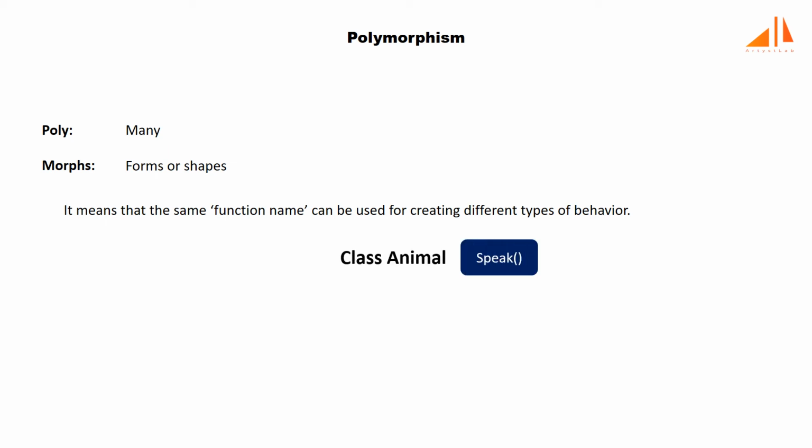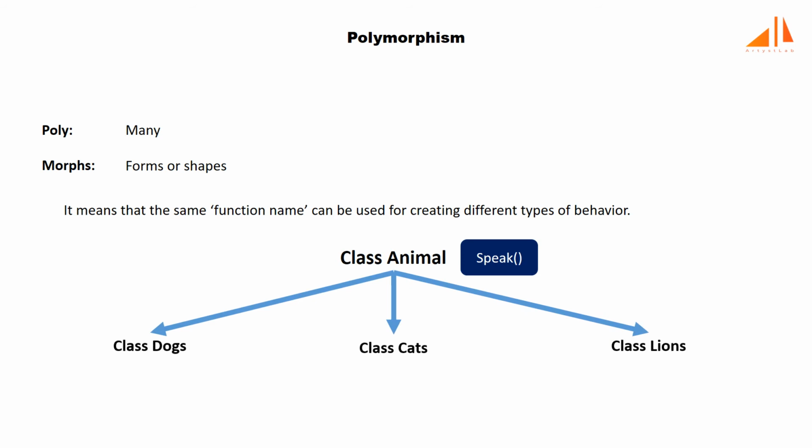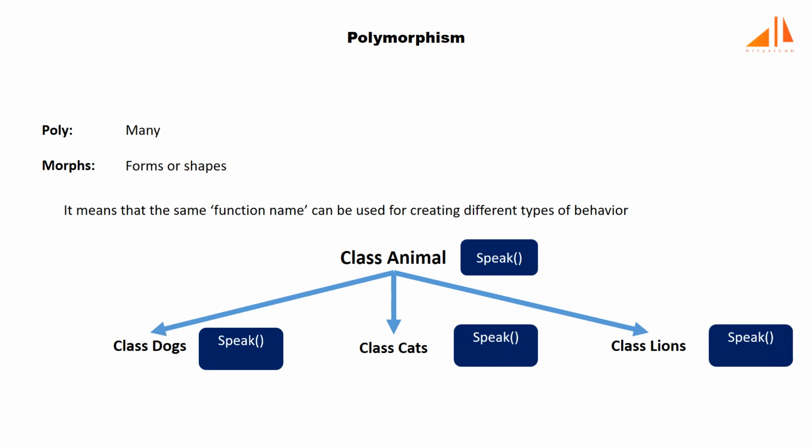For example, suppose you have a parent class animal having behavior speak, as all animals speak. If you create some child classes, say dogs, cats and lions, you know that a dog barks, a cat meows, and a lion roars. As these animals speak differently, the parent class method speak does not fit here. Here the speak behavior is polymorphic in this sense and depends upon the type of animal.